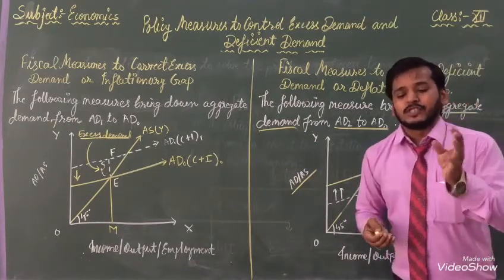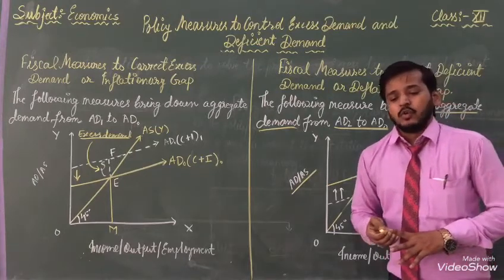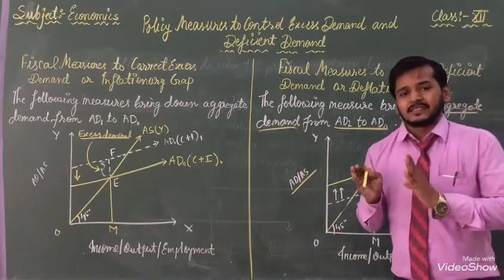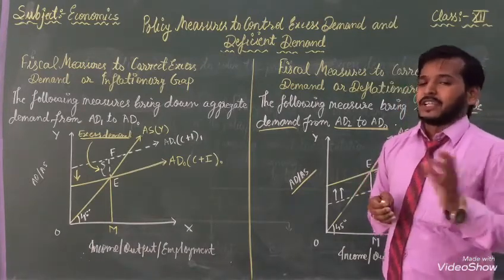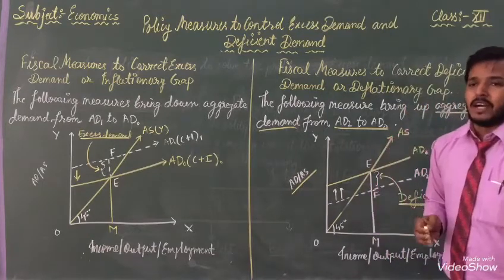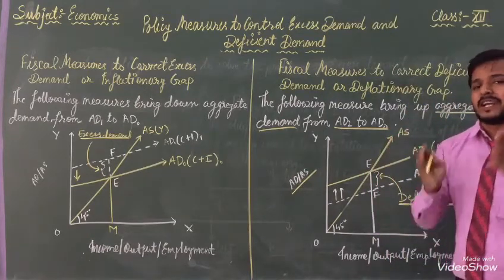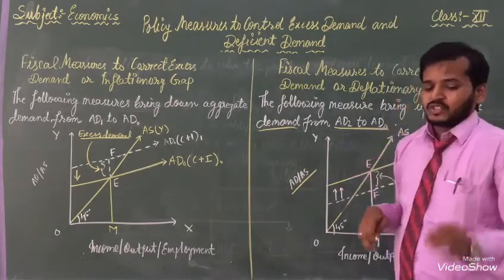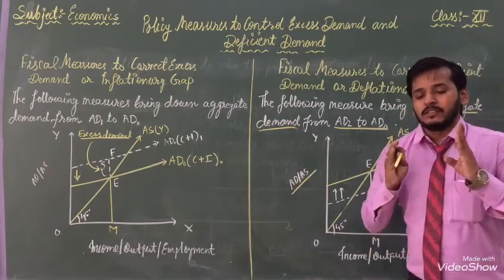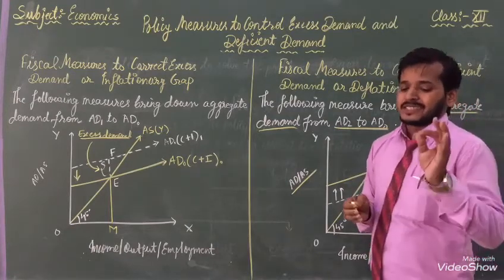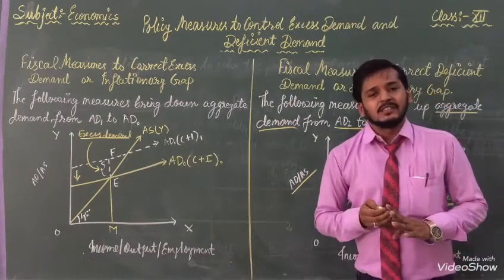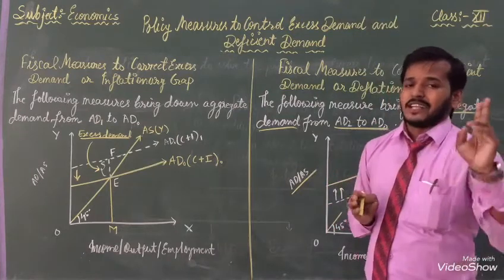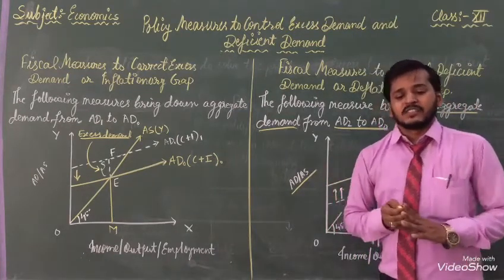Tax is the compulsory payment made to the government by those on whom it is imposed. But to control deficit demand, अब deficit demand को control करना है तो tax में हम क्या कर सकते हैं? What changes can we make in the tax? Solution: the government should not impose new taxes and should reduce the rate of existing taxes. Government can do this. Second one, दूसरा स्टेप सरकार क्या ले सकती है?